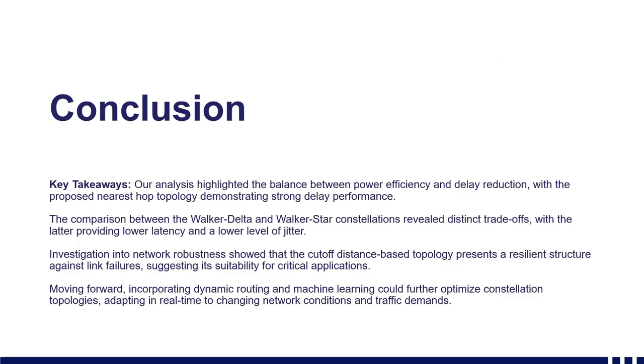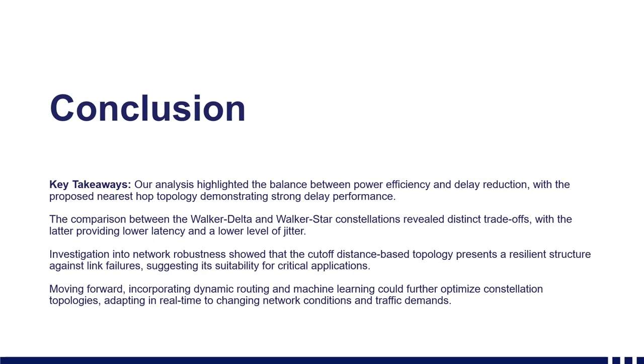Now, just to summarize, our analysis highlighted the balance between delay performance and robustness to link failures. Our proposed nearest hop topology demonstrated strong delay performance compared to traditional optical fiber connection. The comparison between the two Walker constellations, the Walker Delta and the Walker Star, revealed distinct trade-offs, with the latter providing lower latency and a lower level of jitter.